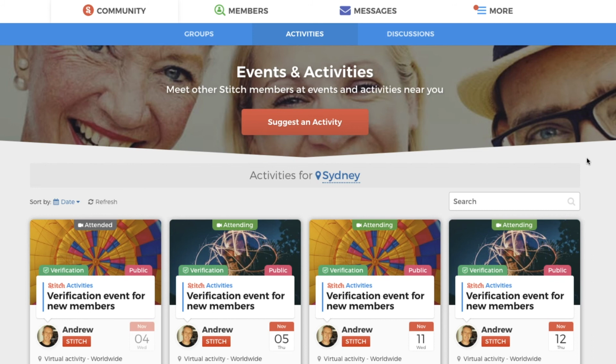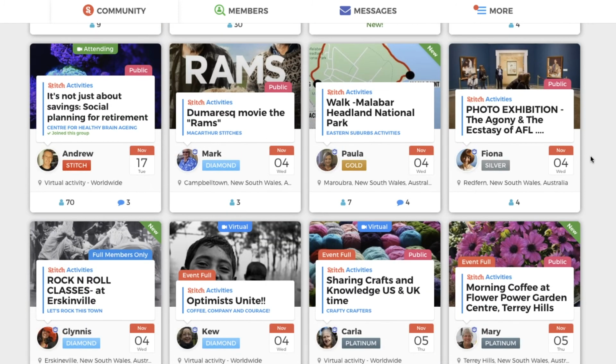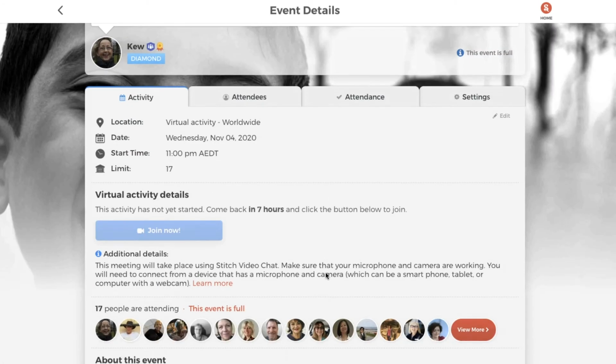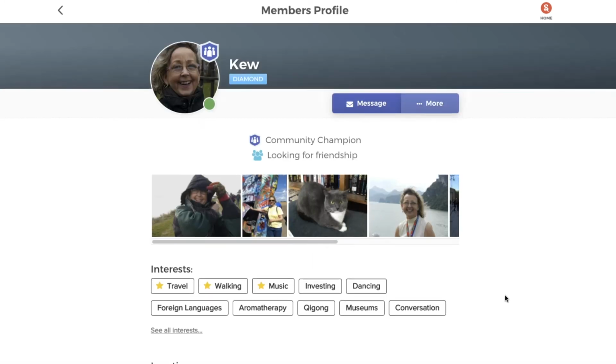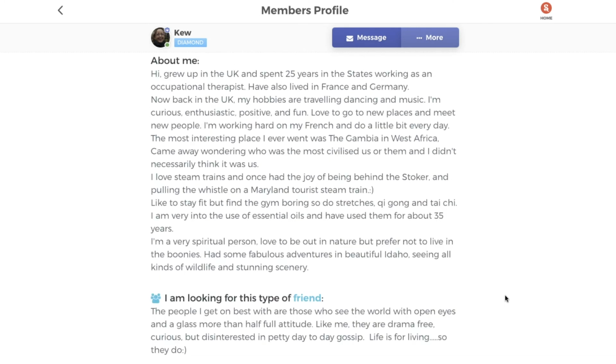Because we find that creating new connections is really important to open the door a little bit to that first conversation. If I look at the activities page on Stitch, for example, I can look at all the events around. Let's just pick one. Here's one from Q, Optimist Unite. A fantastic group that Q organizes where it's all about positive energy and things like that. If you're attending one of these events, you can click on anyone's profile. Let me click on Q's profile, for example, and I can see all about Q. I can see her photos. She's filled out a whole lot about herself. And that means when I start the event, I've got something to talk to her about. I feel more connected with Q, and it gives me a way of having better connections throughout the community.